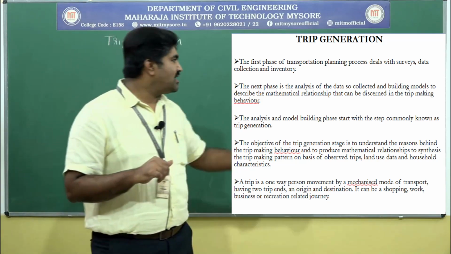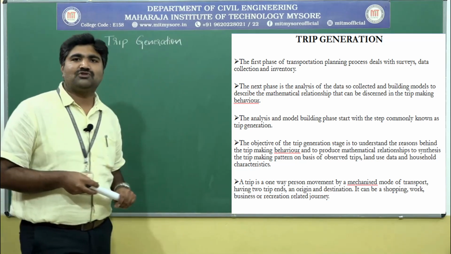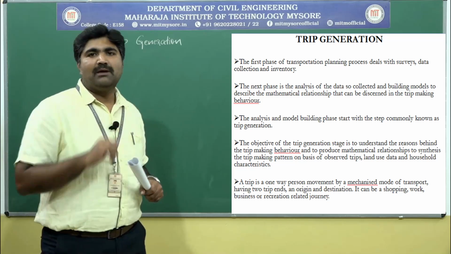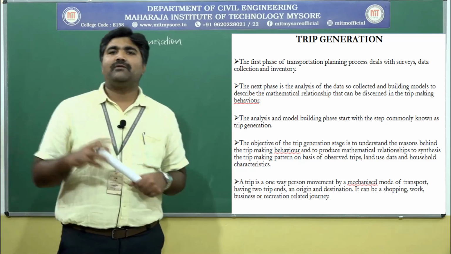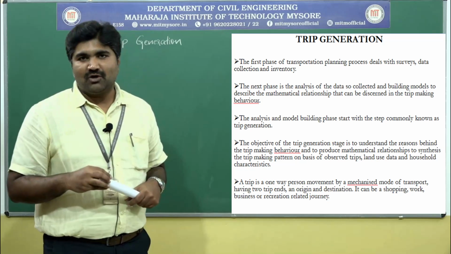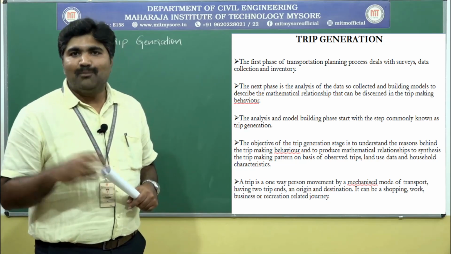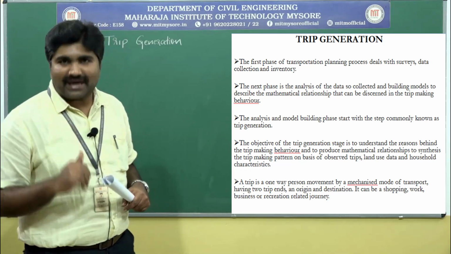And also if you consider household characteristics, take two families: one family consists of 4 members, another family consists of 8 to 10 members. The bigger the family, the more trips will be generated. It depends upon the household characteristics.